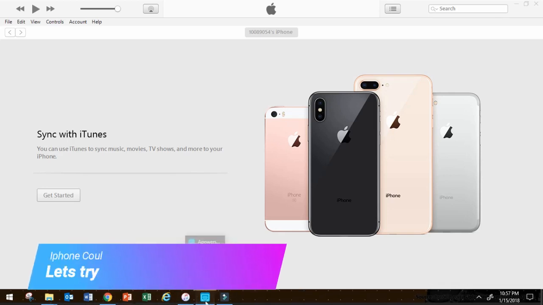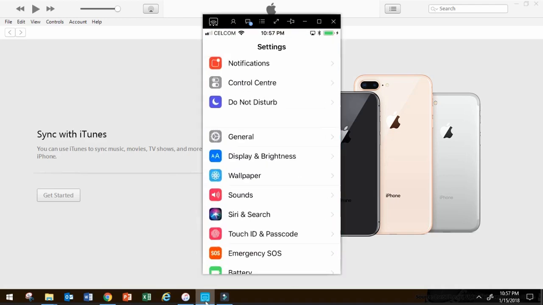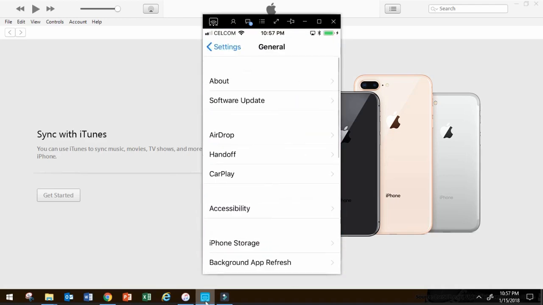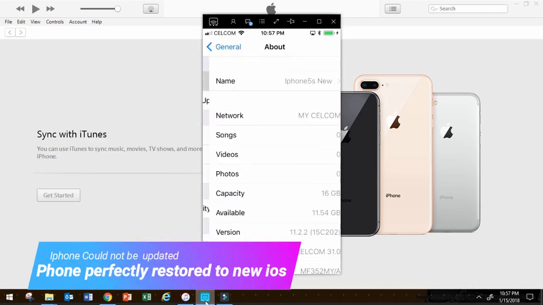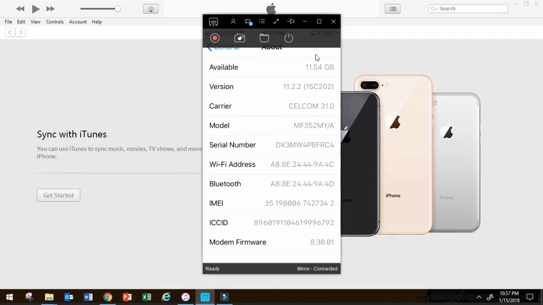Let me see if we can do screen mirroring now. If you see here, my phone was perfectly restored, and we're going to show you about software now. So it says here 11.2.2, which is the latest one.